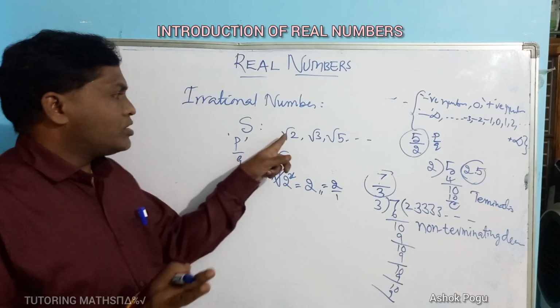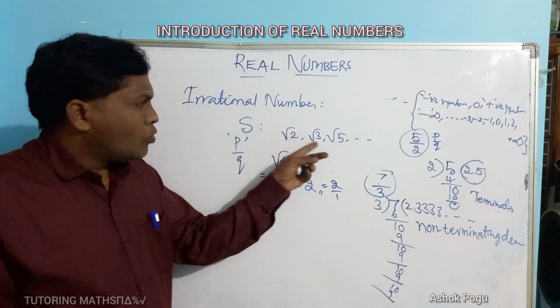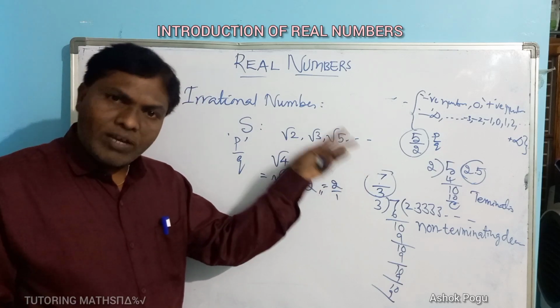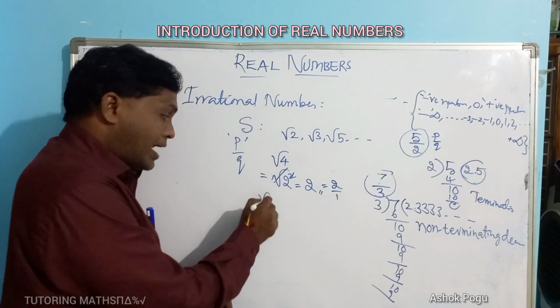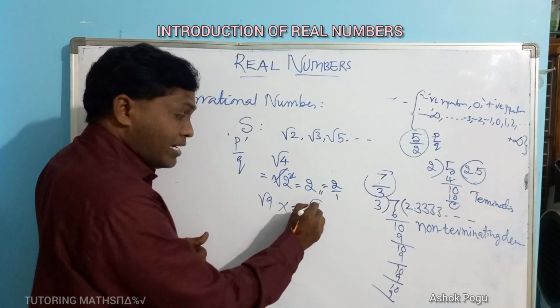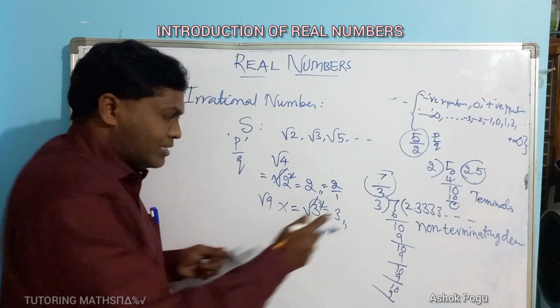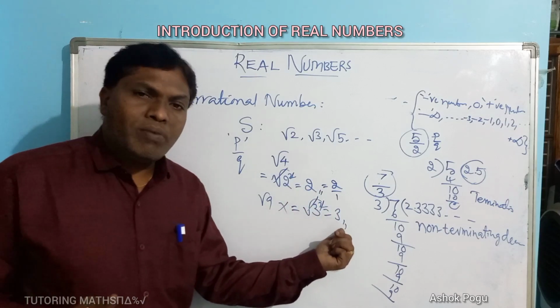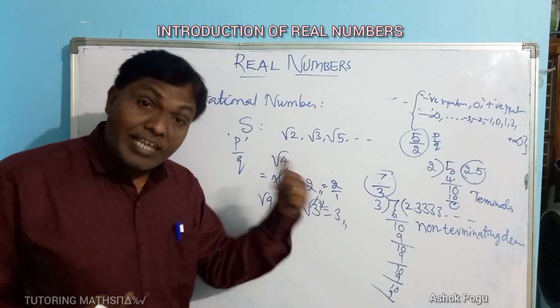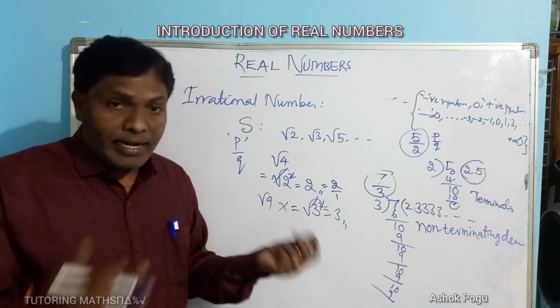So irrational numbers generally don't have exact root values: root 2, root 3, root 5, root 6, root 7, root 8. Again, root 9 is not an irrational number because root 9 can be written as root 3 squared, and the answer is 3. Again, 3 by 1 is a rational number. So that is the difference between rational and irrational.